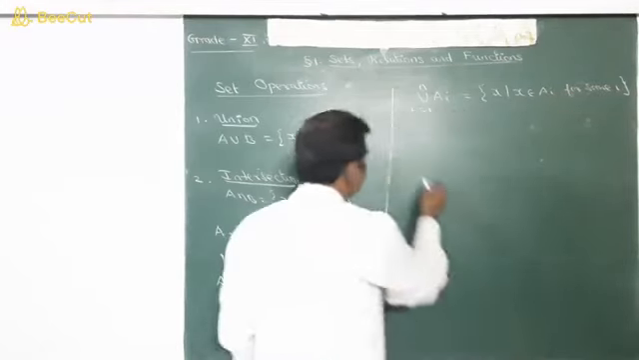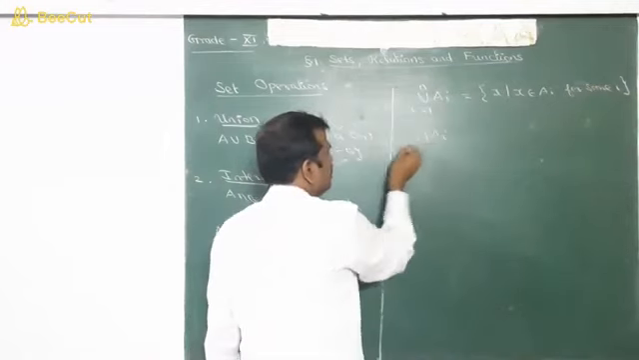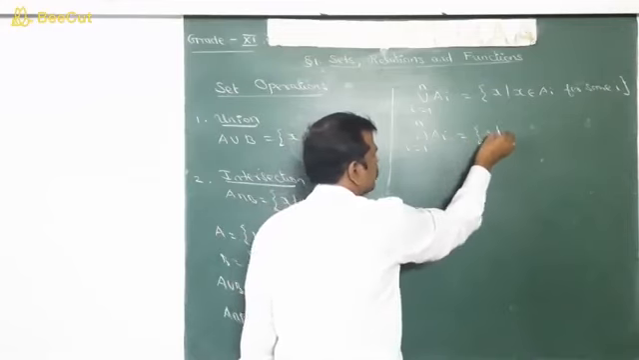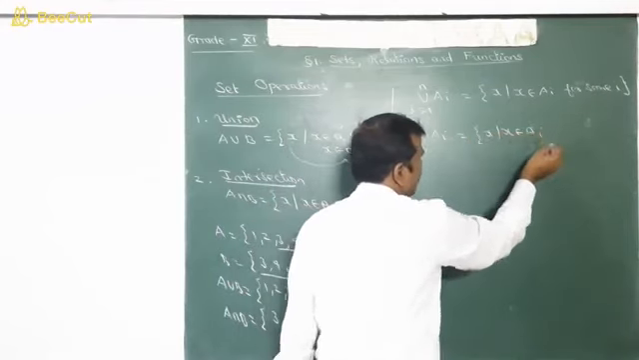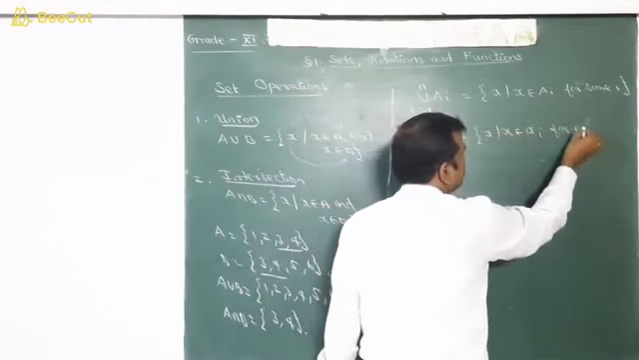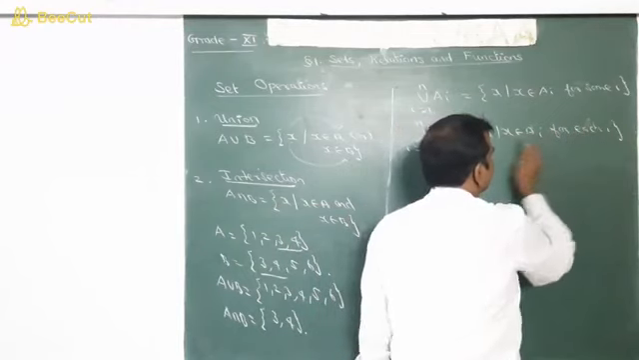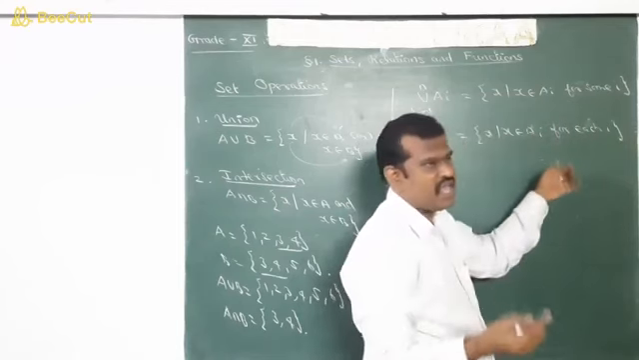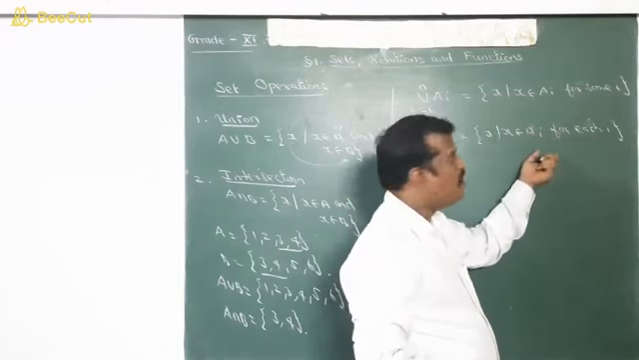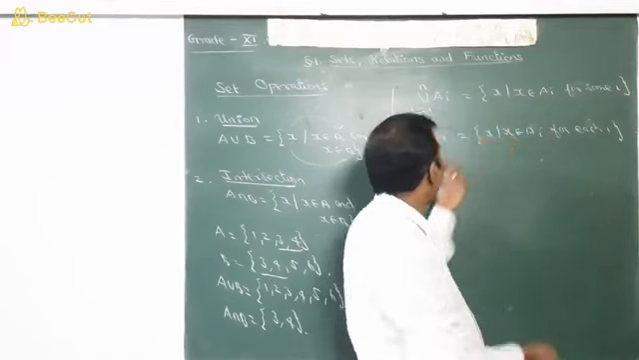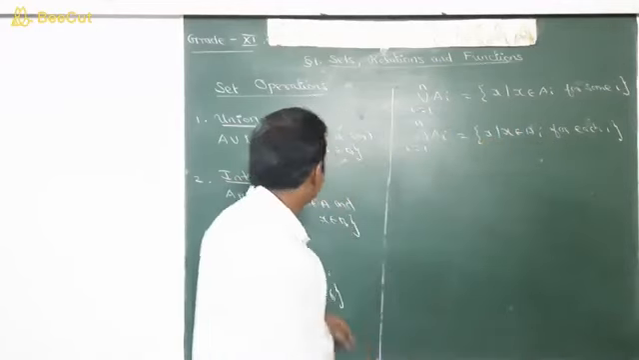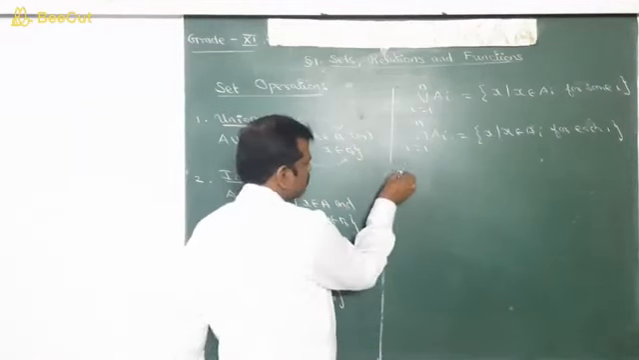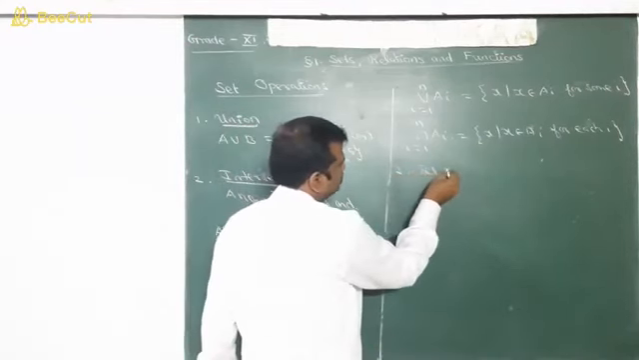Likewise, we intersect a set of n sets, where i runs from 1 to n, which is equal to the set of all x such that x belongs to Ai for each i. That means x must be an element of A1, A2, A3, etc., An. x must be in all the n sets. Then only will it be in the intersection. So we have completed union and intersection of sets. Next, set difference.